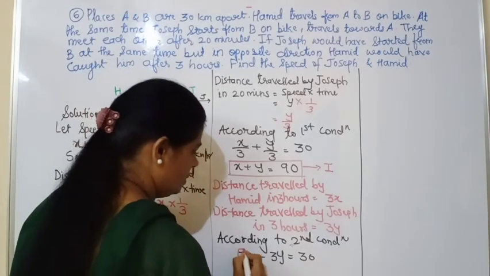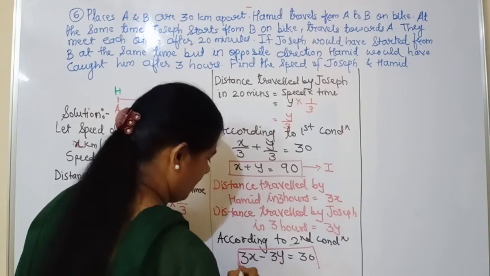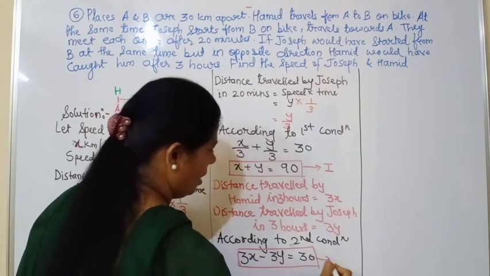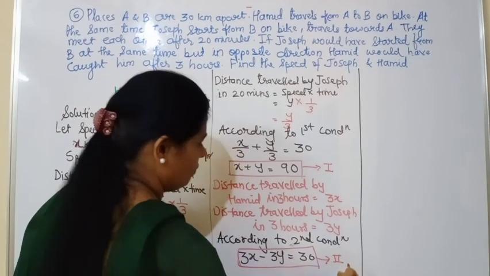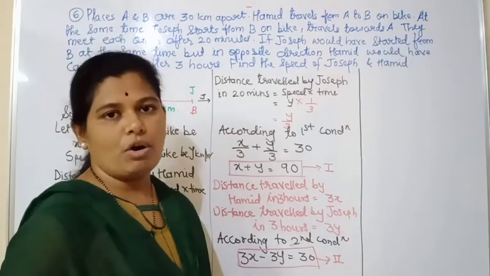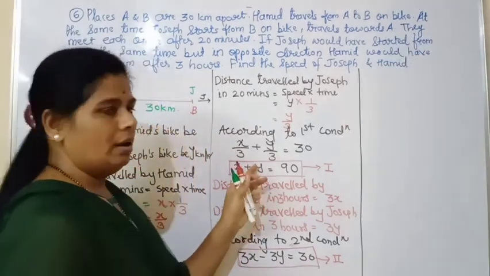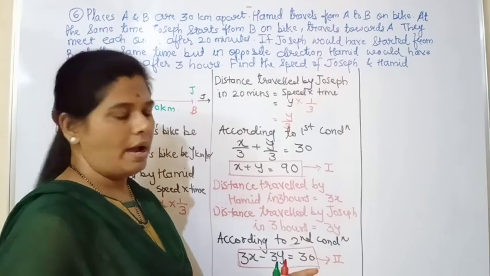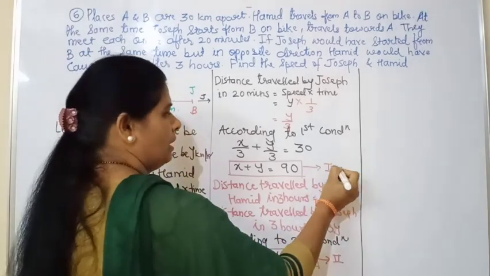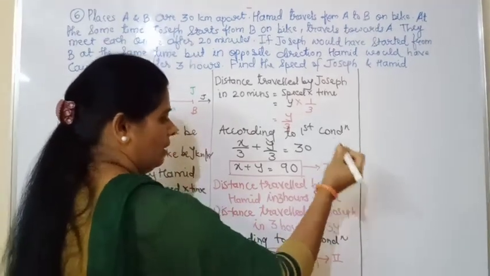Now we will solve these two equations, equation number 1 and 2. First of all, we see that the coefficients are not the same, so we will make the coefficients of y the same. So we will multiply equation 1 by 3.